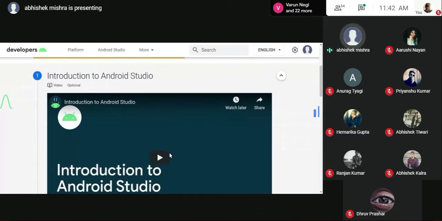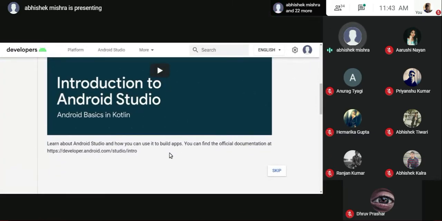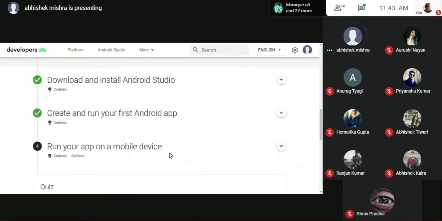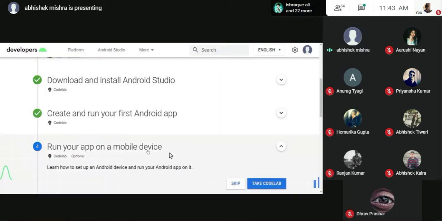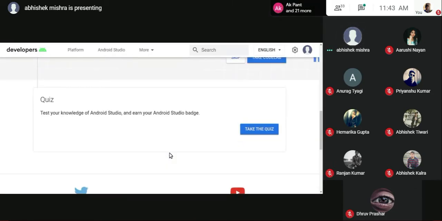Now this is the second one, Introduction to Android Studio. Again, this is a video that is on YouTube. You can view it at your own pace if you want to, and if you know the basics, you don't need to view it at all. Now some of the code labs are optional. Here you can see the keyword optional. It is telling you that you can either use it or not. It depends on you. Again, you have to go for the quiz.